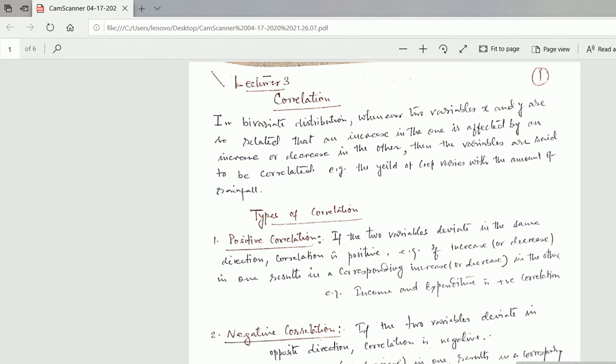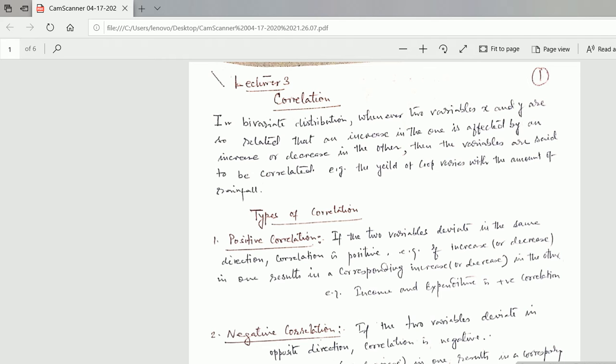Dear students, today in the third lecture we are going to discuss correlation. First of all, we will discuss what a distribution is. There are two types of distribution. First is called univariate distribution. Univariate means a distribution in which there is only one variable, such as heights of students of a class.